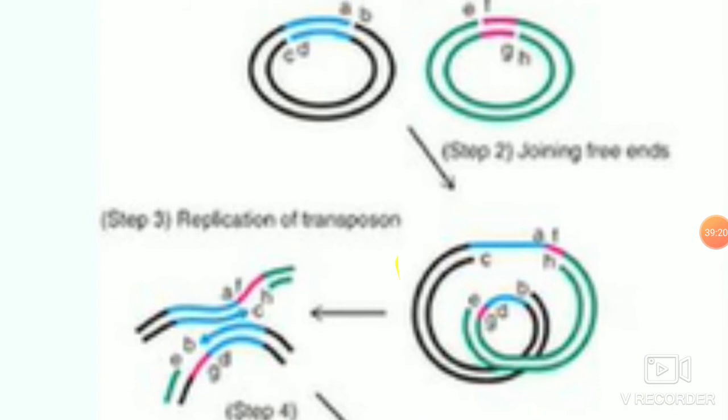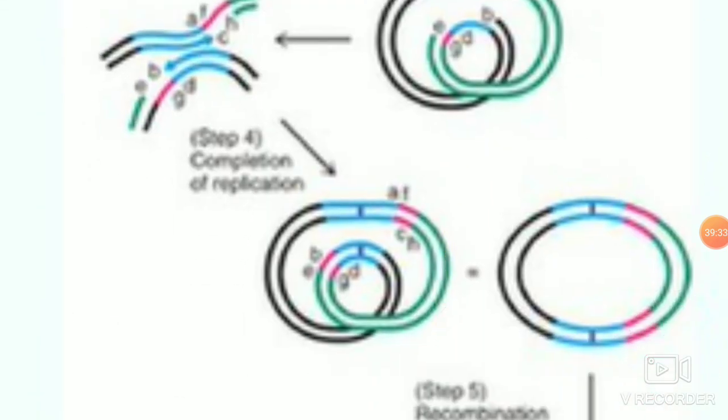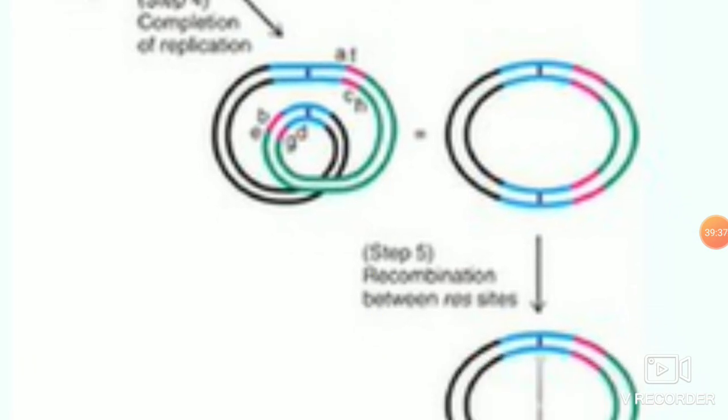Now A is joined to F and G is joined to D. Thereby the ends are free, the 5' ends, which can be filled by replication enzymes.